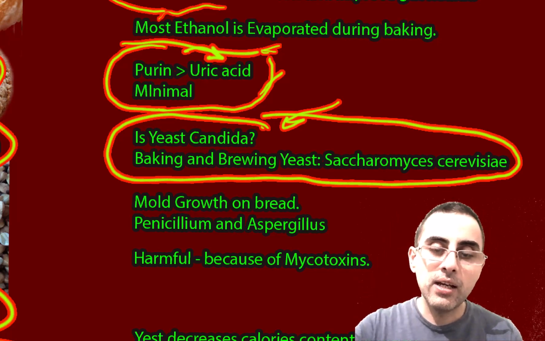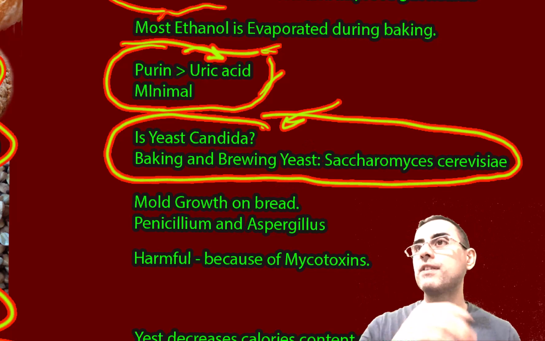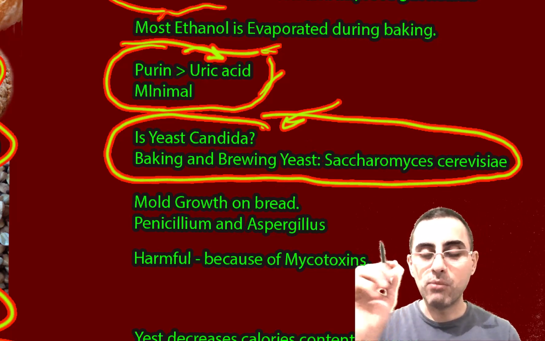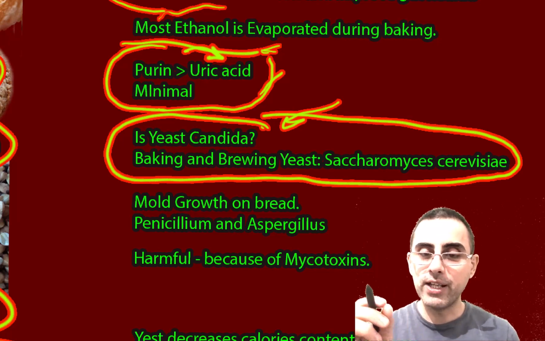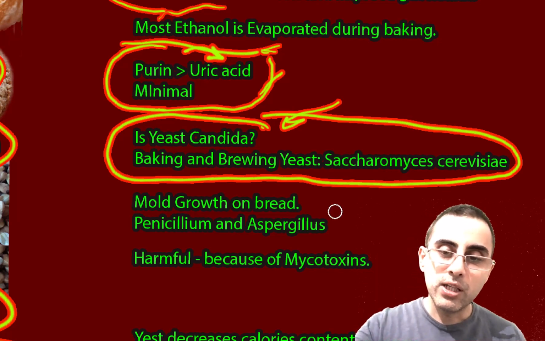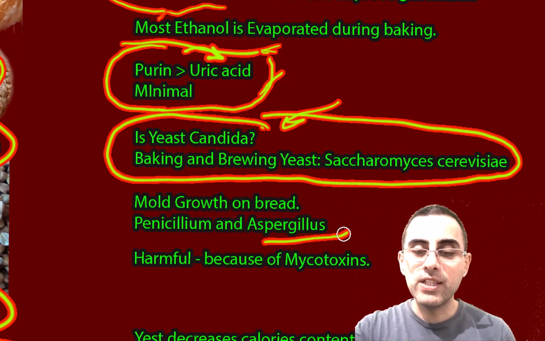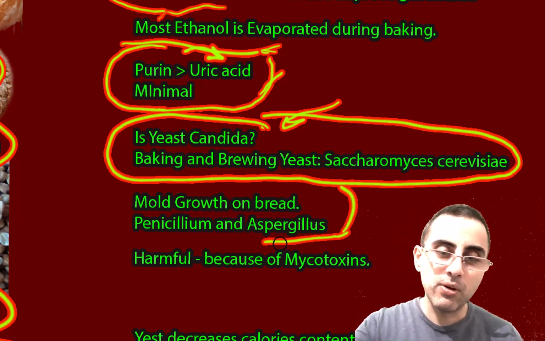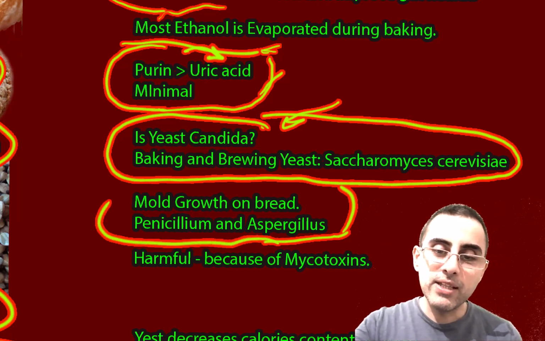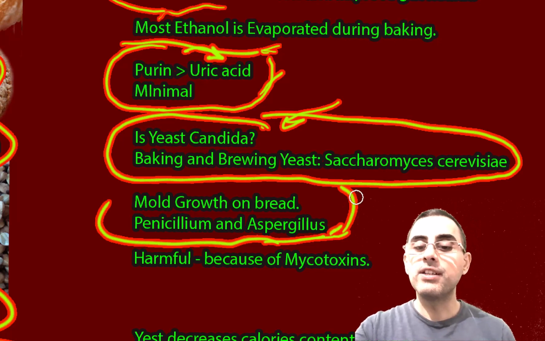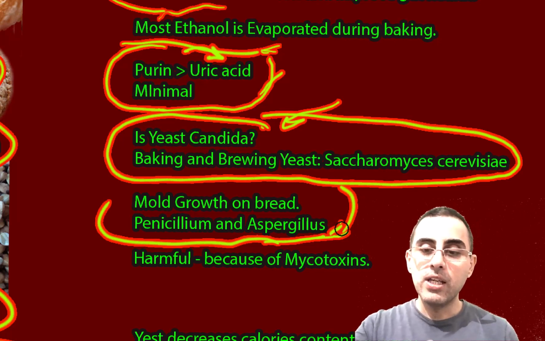And also there's a question: if we leave bread for several days, for example, and it becomes moldy, with greenish or bluish mold growing on the bread, is it because of yeast? It's not because of yeast. It's important to know it's Penicillium and Aspergillus. They are molds, and molds are different strains also. So it's because of mold growth.